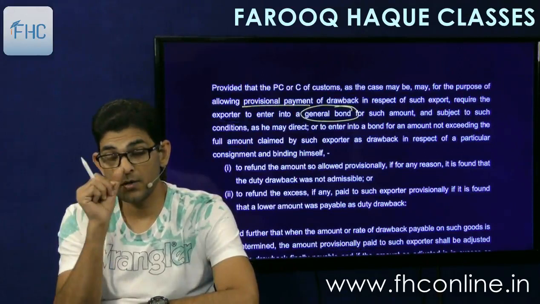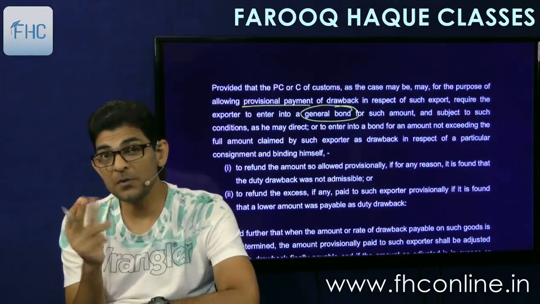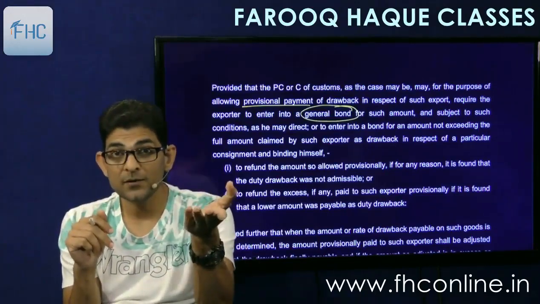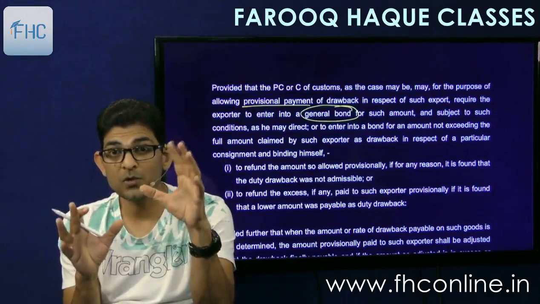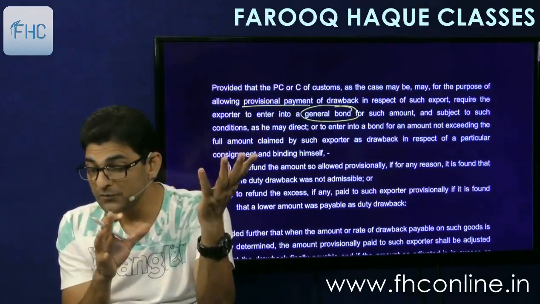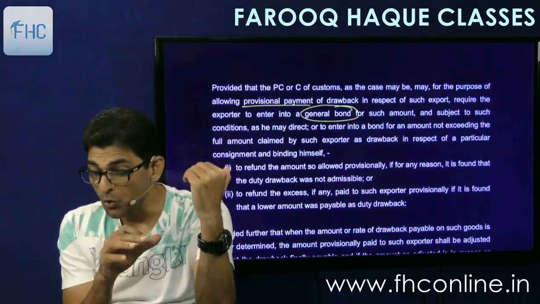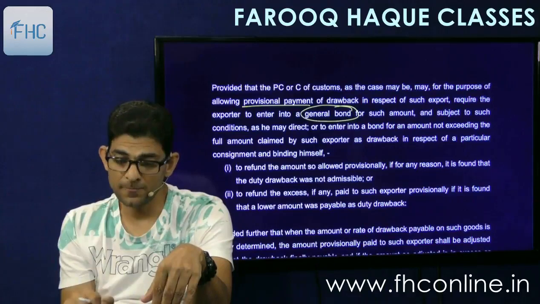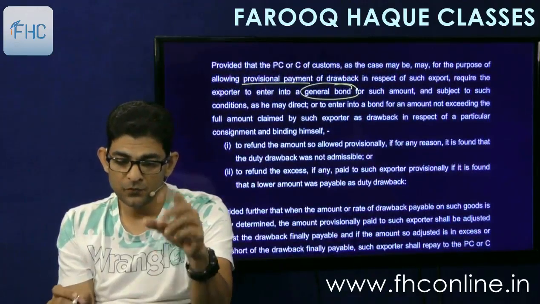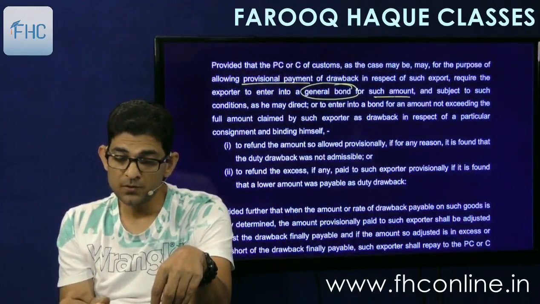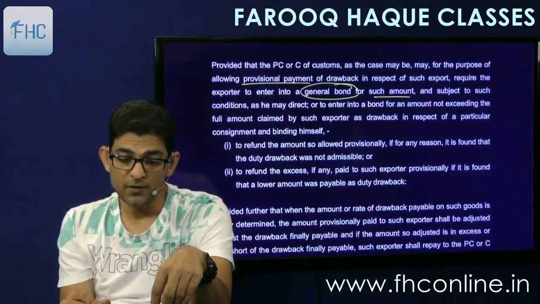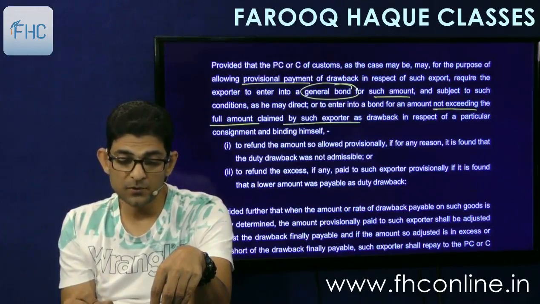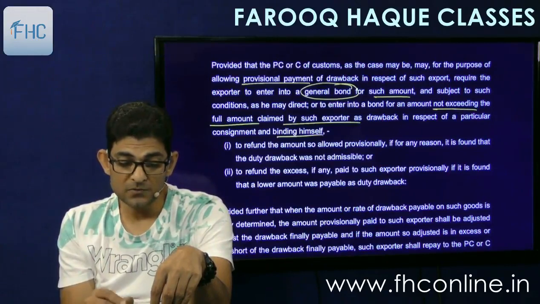You have to give a bond, because it may happen that provisional payment is more and final assessment is less. Then you'll have to refund the drawback. Therefore you will be required to give a bond that if it is found later on that the drawback given to me is more, I will refund the amount. So that undertaking has to be given. So for that you have to file a bond for such amount and subject to such conditions as he may direct, or enter into a bond for an amount not exceeding the full amount claimed by such exporter as drawback in respect of the particular consignment, and binding himself to refund.